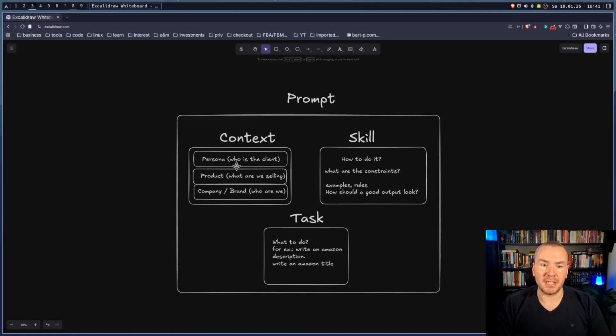The context is the base information: who are we doing it for, who is the client, what is the product, what is the brand, what is the tone, and so on. The skill is how to do it, how many characters it has, how a good description in this case looks like, or whatever the skill is. Some rules, some examples, some constraints, and so on. And the task is what we are going to do. It can be vague, because when we have the skill and the context, then the task doesn't have to be that detailed anymore, because the whole prompt is already detailed enough.